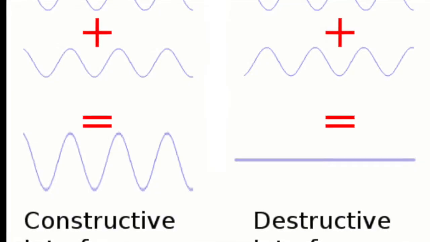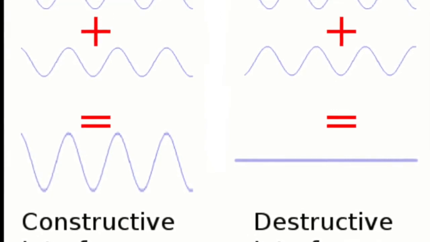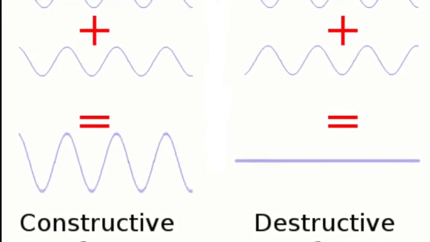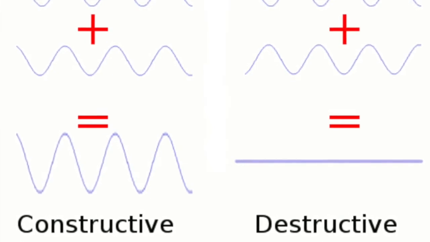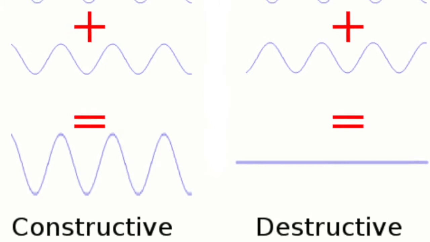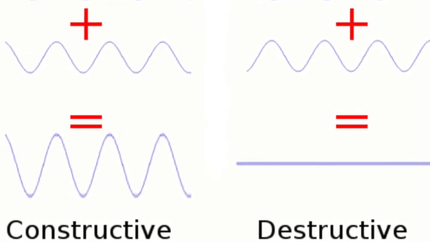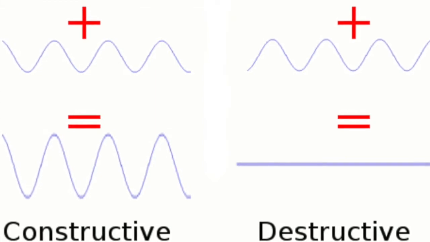Constructive interference is an interference in which individual displacements on the same side of the equilibrium position are added together to form the resultant wave. Destructive interference is an interference in which individual displacements on opposite sides of the equilibrium position are added together to form the resultant wave.